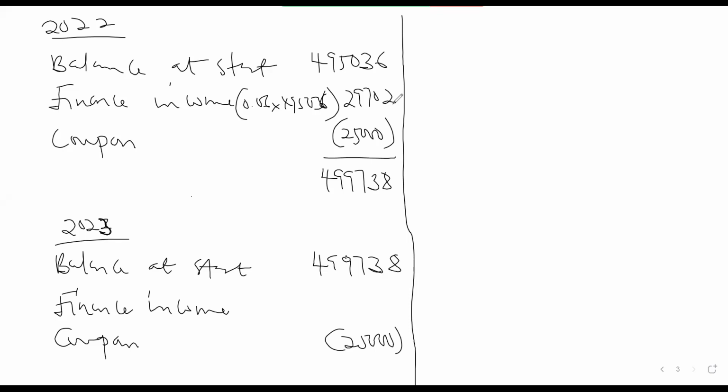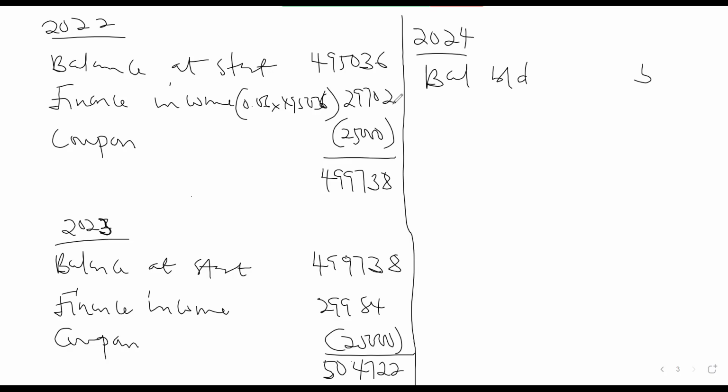What will be the difference? And that difference will go to 2024. So 504,722. That will be the balance brought down for this year.